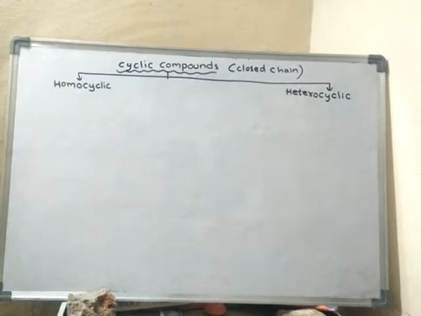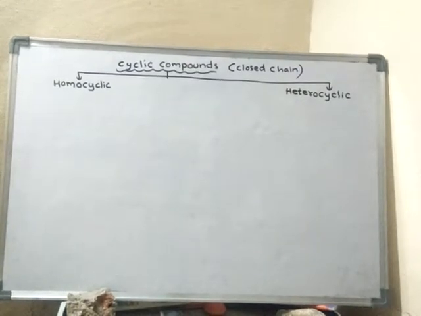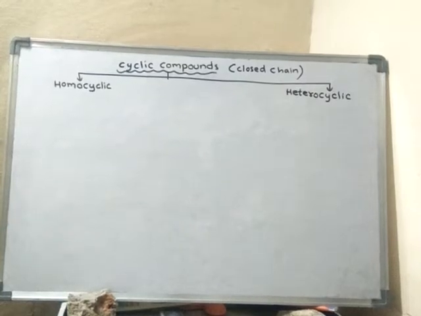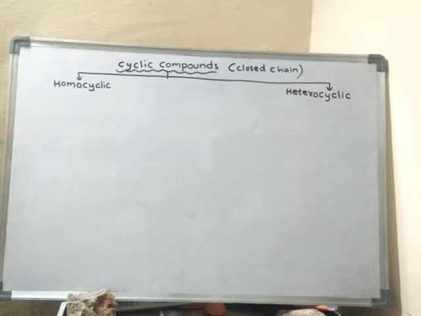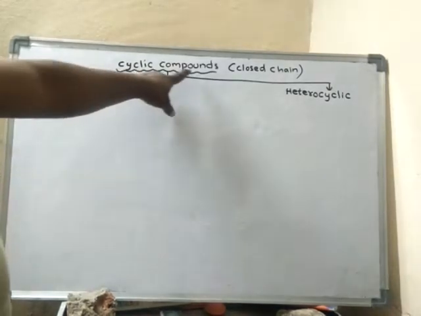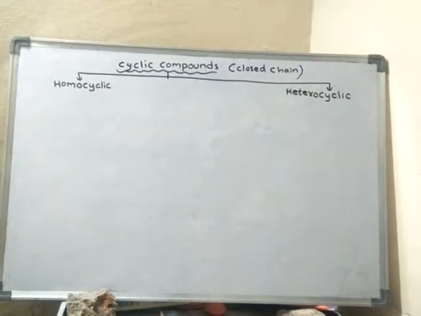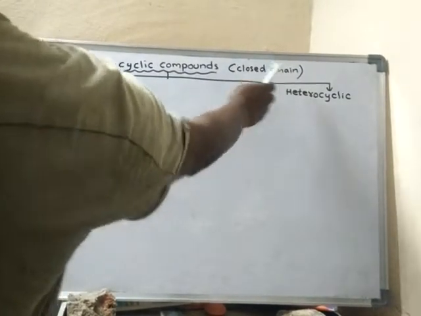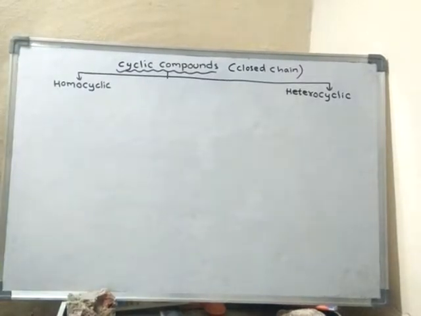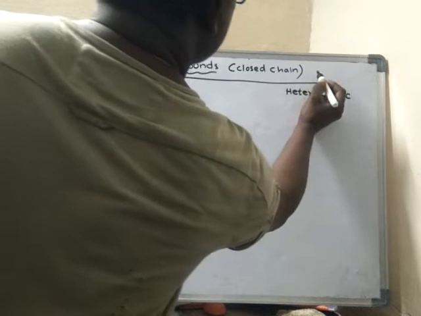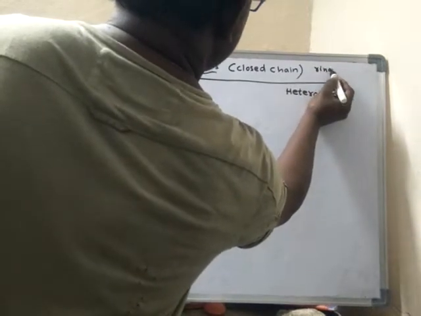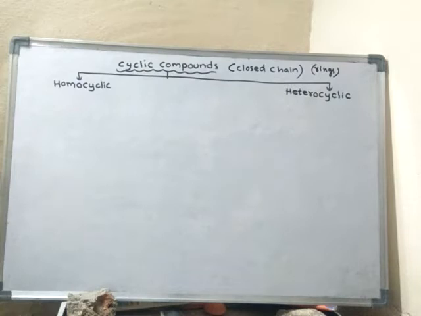See, yesterday we have seen about the open chain organic compounds. They are also called aliphatic compounds, or else acyclic compounds. Now, today we learn about cyclic compounds. Cyclic compounds are also called closed chain compounds, or else ringed compounds.